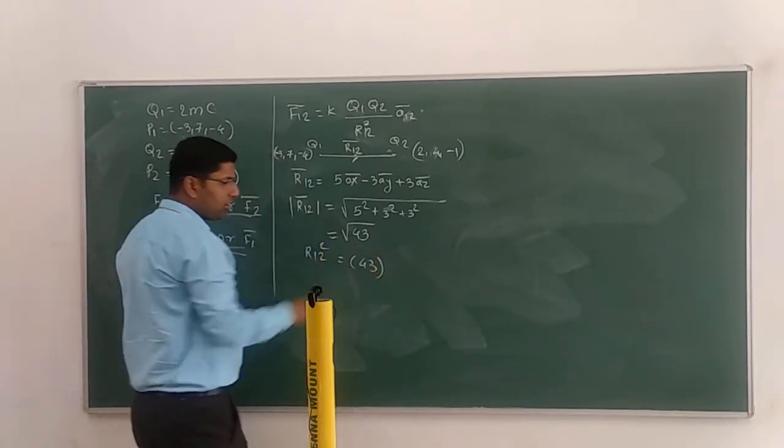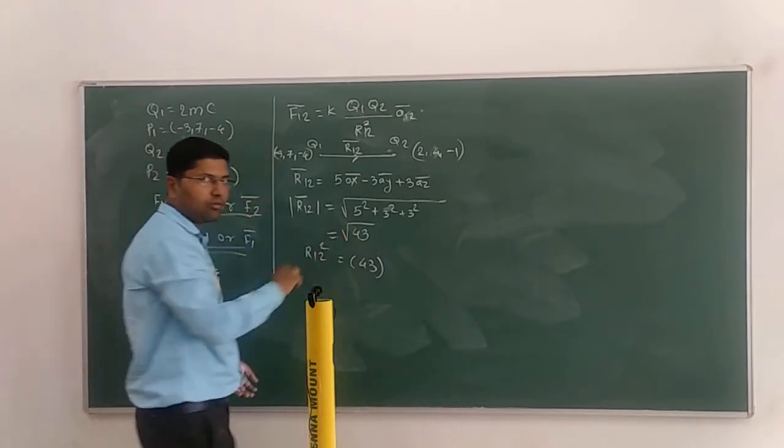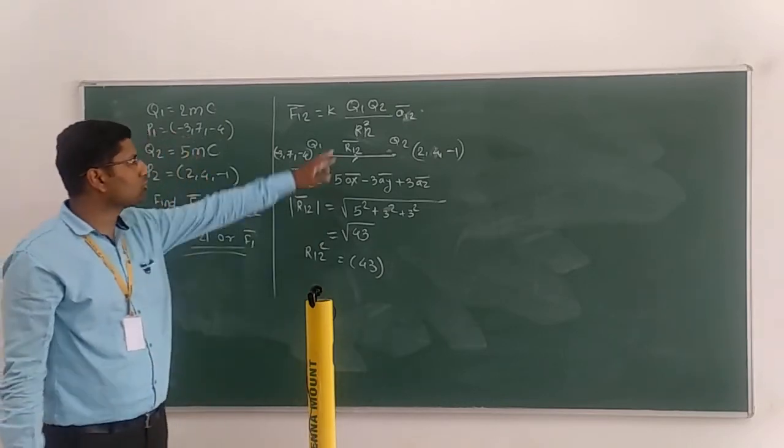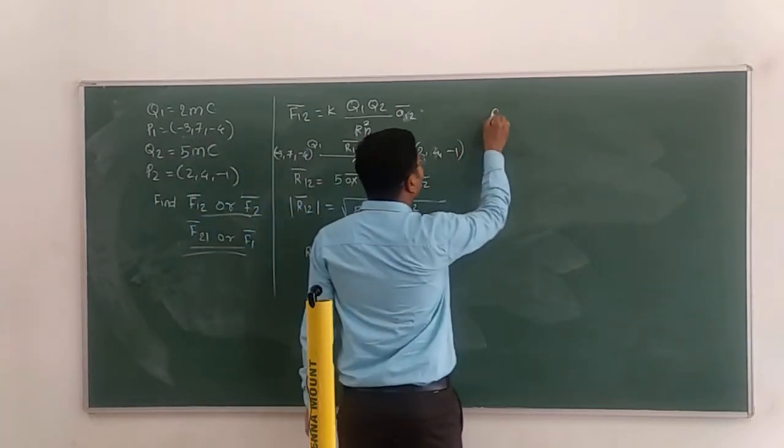The mod will be cancelled for this R12 square. So R12 square we got. What about the A12 bar? Now we have to calculate A12 bar.